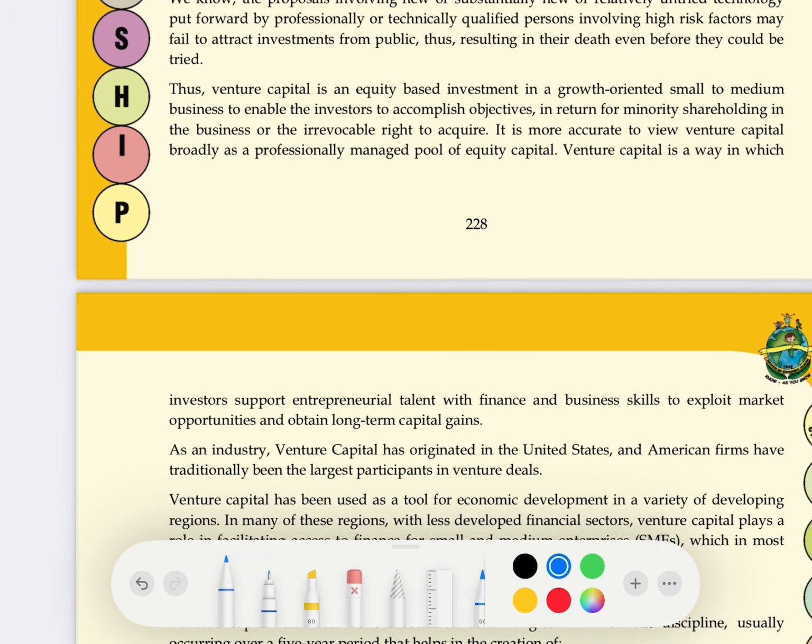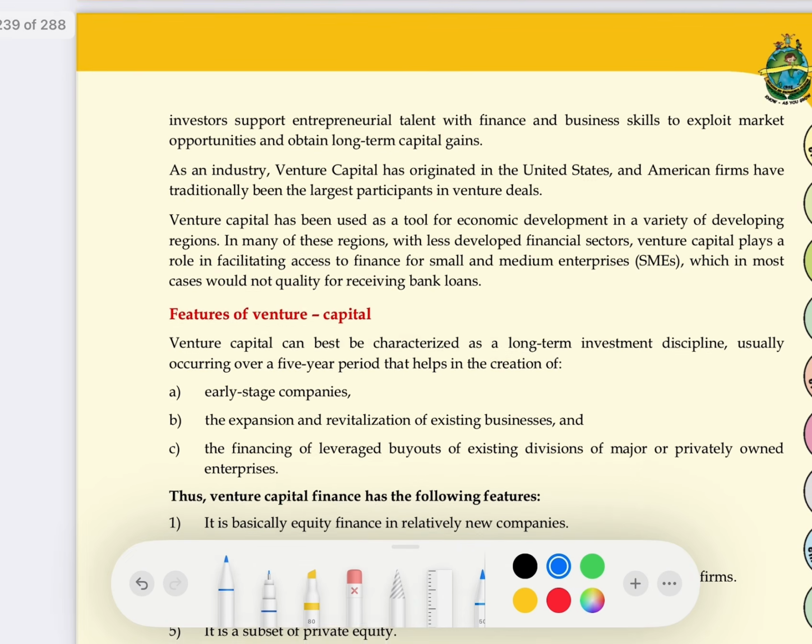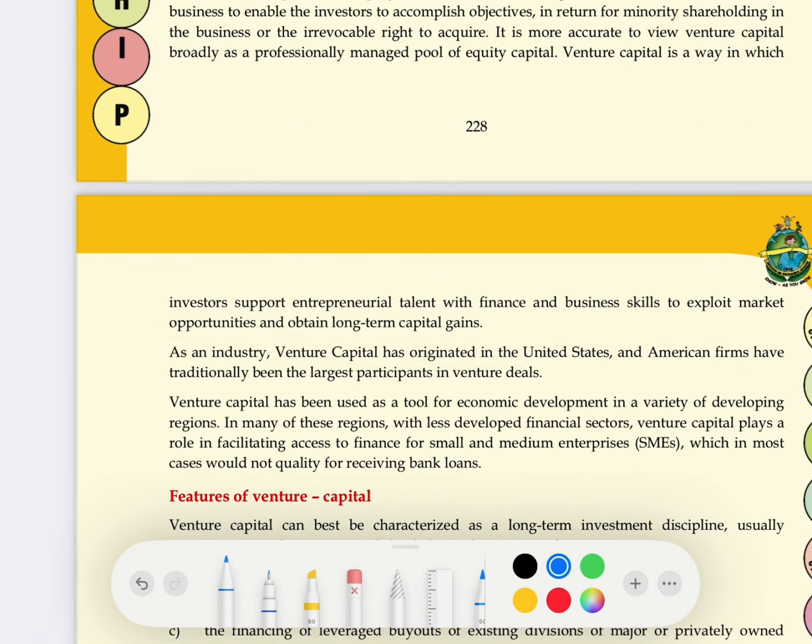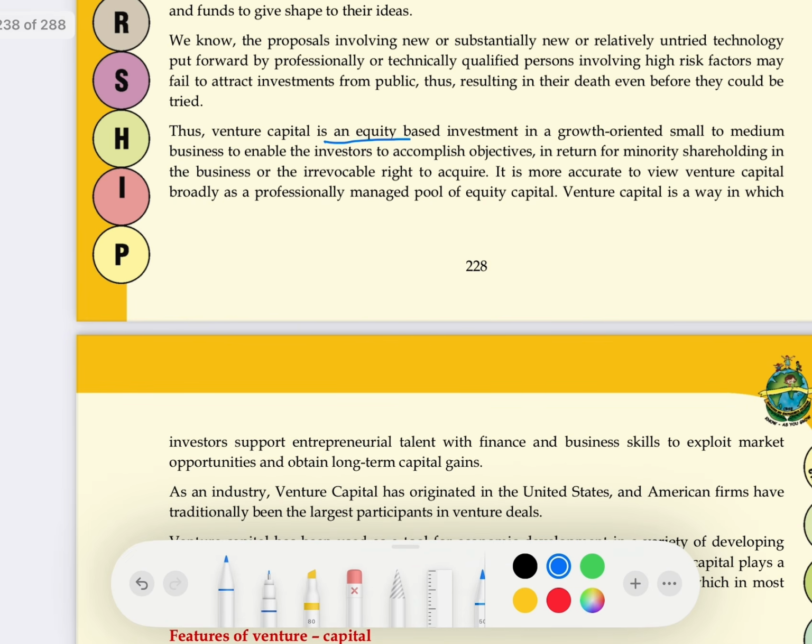Venture capital is an equity based investment in a growth oriented small to medium business which enables investors to achieve objectives in return for a minority shareholding in the business or an irrevocable right to acquire. Irrevocable right to acquire means if we are not able to get the money back, then we may acquire your business. So they are venture capital.